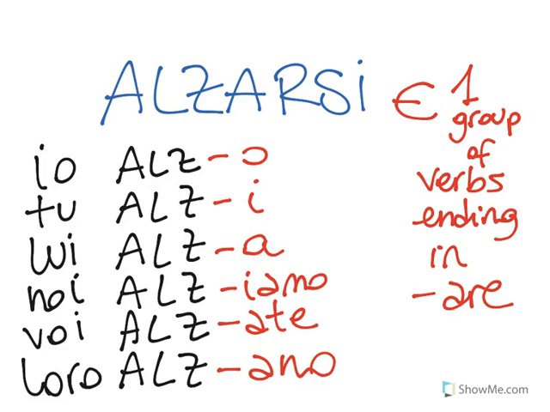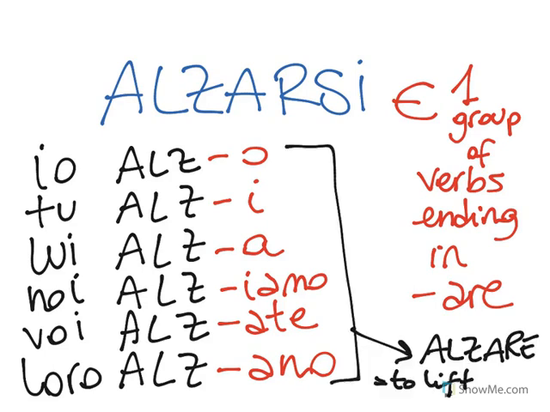So, for instance, alzarsi belongs to the first group of verbs ending in are. So, when conjugating it, we will have io alzo, tu alzi, lui, lei alza, noi alziamo, voi alzate, loro alzano, as any other verbs of the first group ending in are. If we just leave it like this, though, we have merely conjugated the verb alzare, that means to lift.